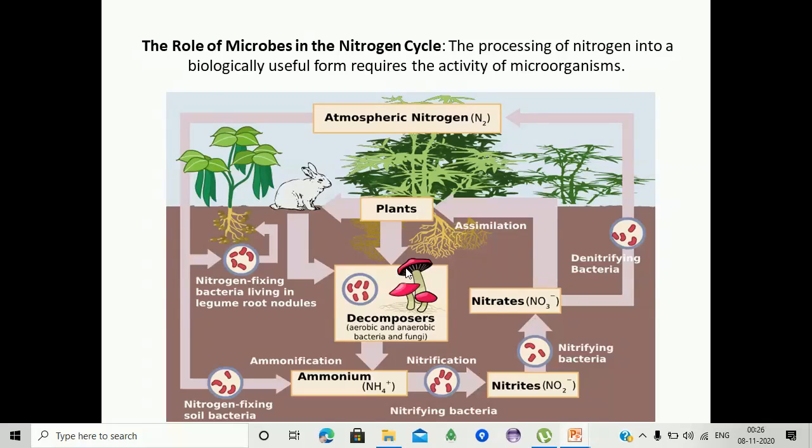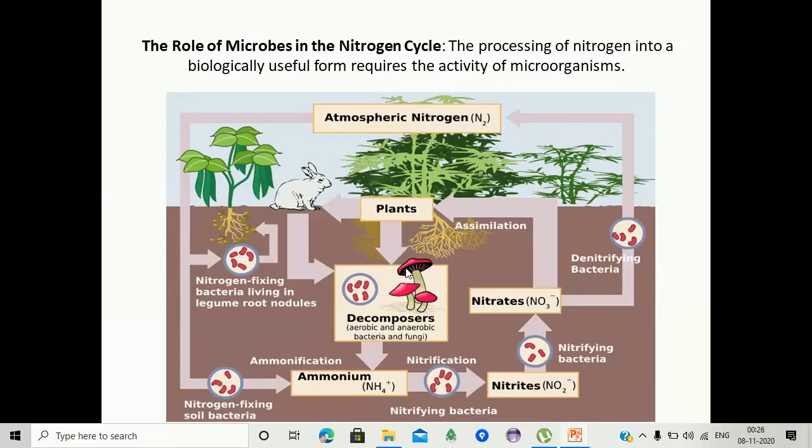This nitrite is converted into nitrate. Then this nitrate is assimilated by the plants, or the denitrifying bacteria convert it into atmospheric nitrogen.